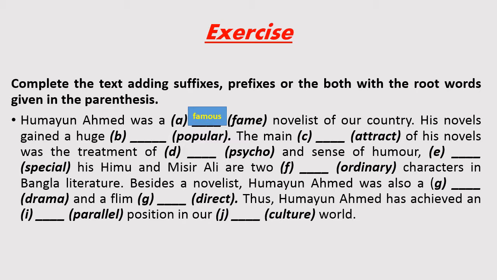His novel gained a huge popular. Here you see in this sentence the determiner a. So how many words do we get after the determiner? Of course, two, huge and popular. So we use rule number 2, determiner plus adjective plus noun. Here huge is the adjective, so the noun form of popular is popularity.